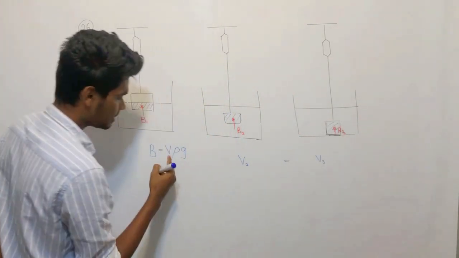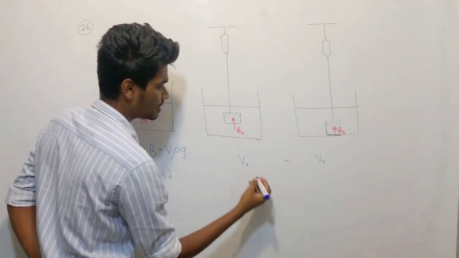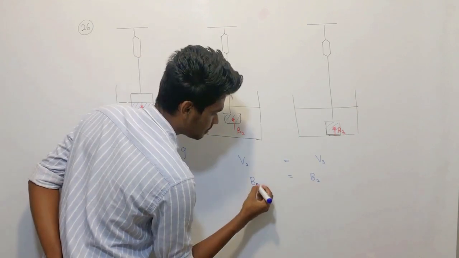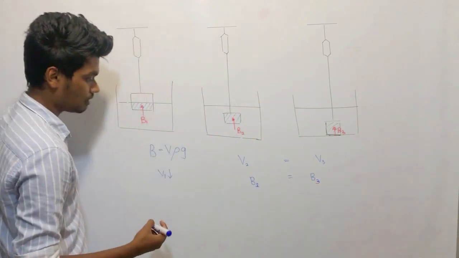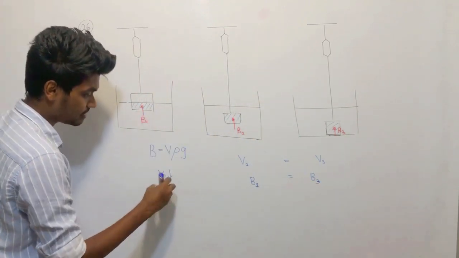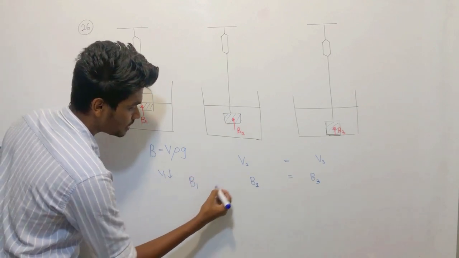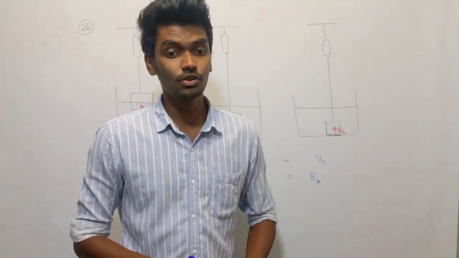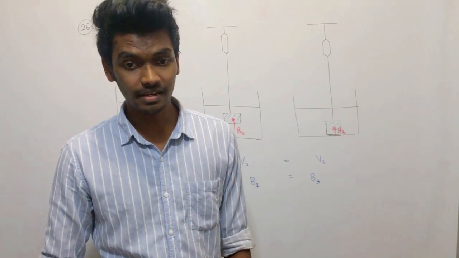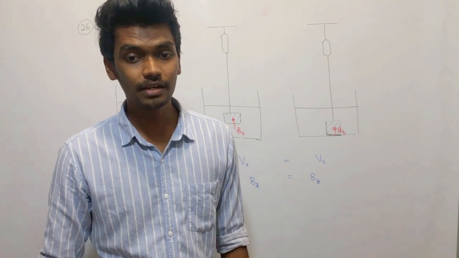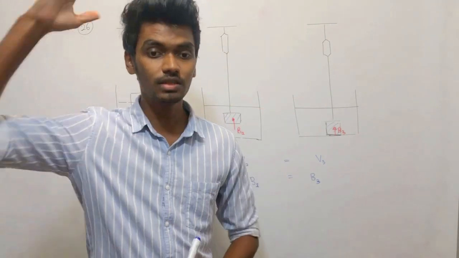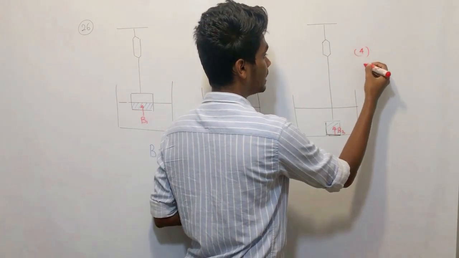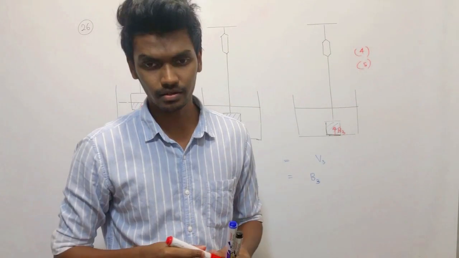So if V is the same for both of these, then the buoyant forces are going to be the same, right? What can you say about the buoyant force? This is less, which means the buoyant force is also less, and these two are higher. So you can come up with the answer straight away. You can eliminate 1, 2, 3. All these three can be eliminated. You have only to choose between the fourth one and the fifth one, right?